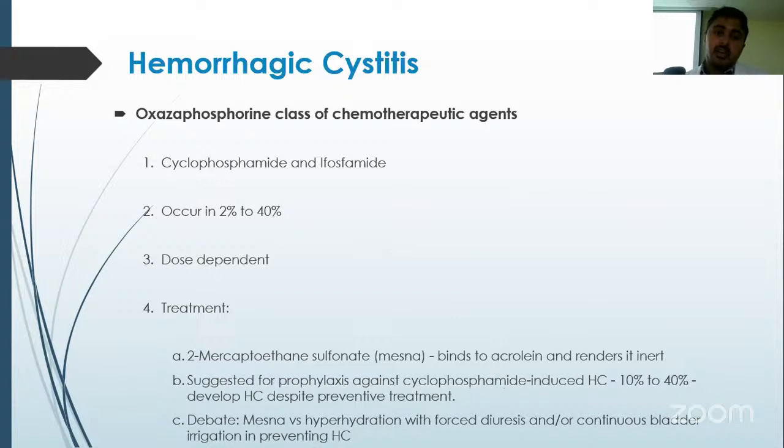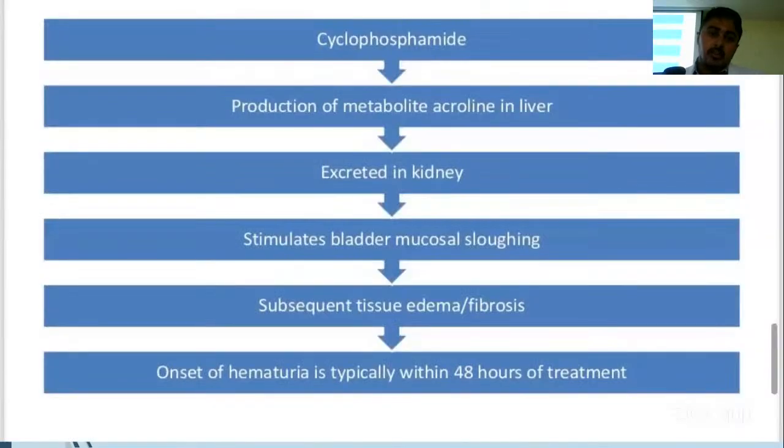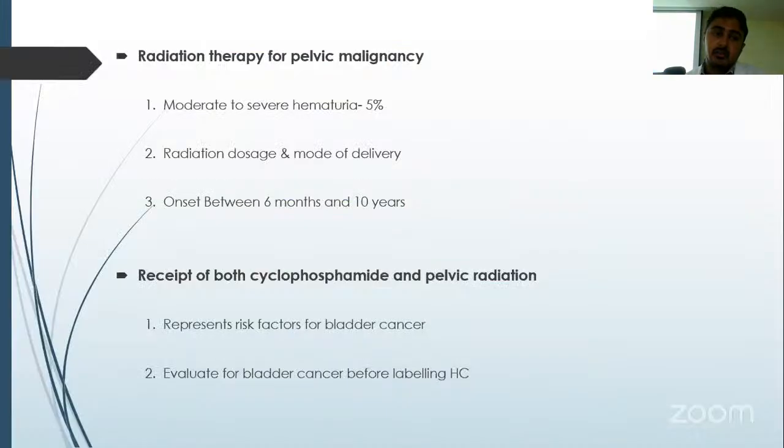Coming to cyclophosphamide and ifosfamide, hemorrhagic cystitis in patients treated with these is seen in around 2 to 40%, and it is again a dose-dependent relationship. Treatment is by MESNA. MESNA has also been suggested in prophylaxis, but still the patient 10 to 40% of the time develops hemorrhagic cystitis. Now, cyclophosphamide treatment leads to production of acrolein in the liver, which is excreted in the kidney, and it causes bladder mucosal sloughing and leads to onset of hematuria within 48 hours of treatment.